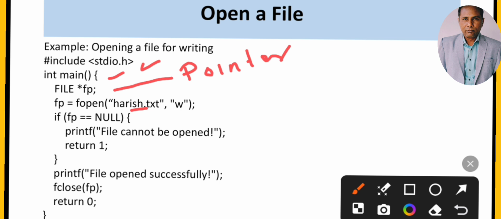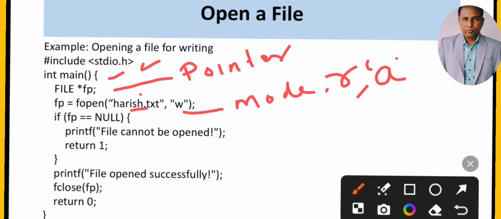So we will write fopen, which is the function to open the file. Then we will write the name of the file. Then we will write the mode, in which mode we want to open the file. For example, if we want to open in W mode, write mode, then we will write W. If we want to open the file in R mode, that is read mode, then we can write R here. If we want to open the file in append mode, then we will write A at that place.